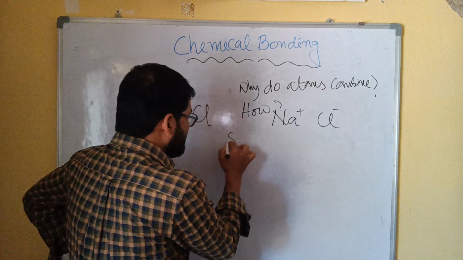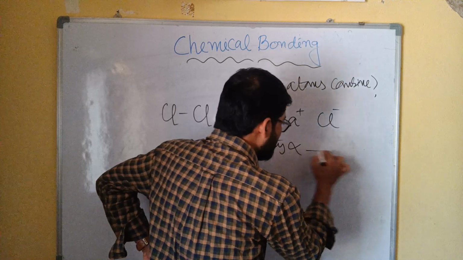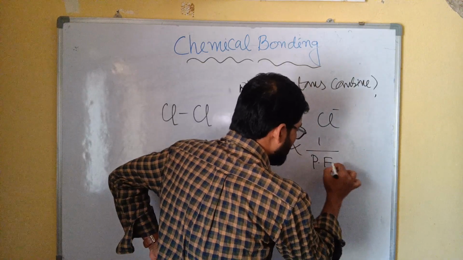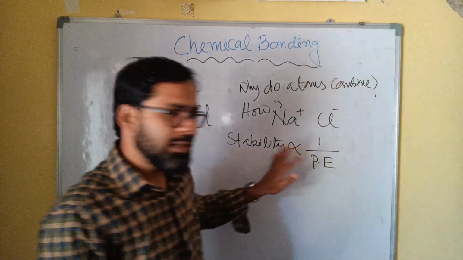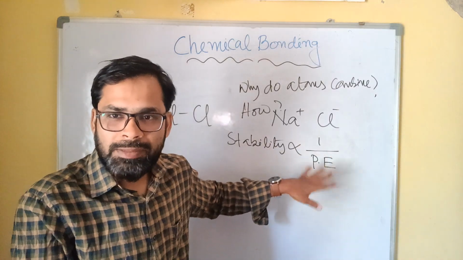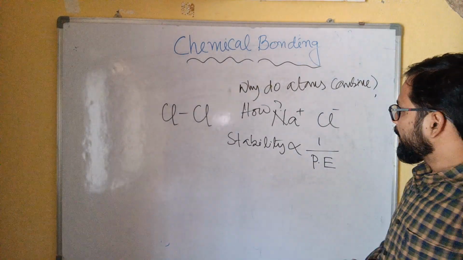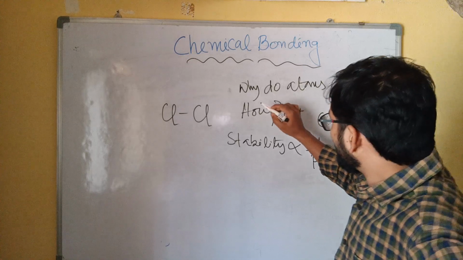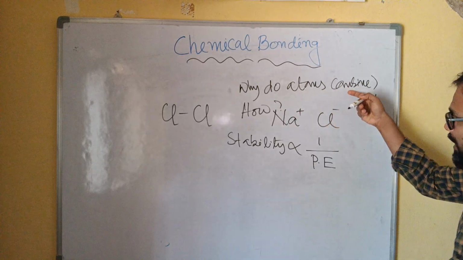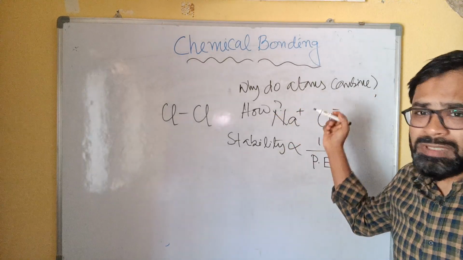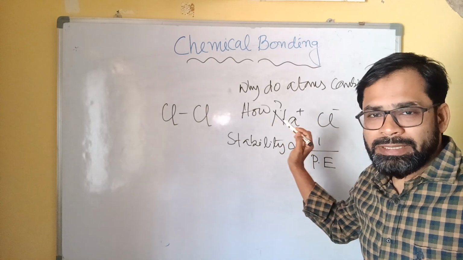So stability and potential energy are inversely proportional. Higher potential energy, less stable; lower potential energy, more stable. When we try to understand the answer to why atoms combine or how atoms combine together, the answer is very simple: to get stability.